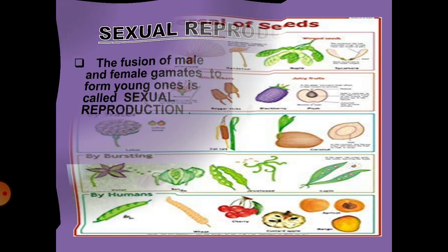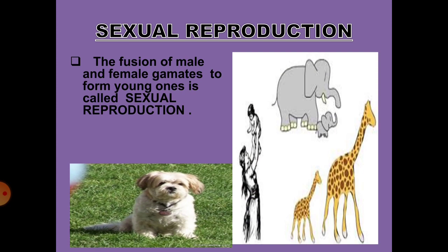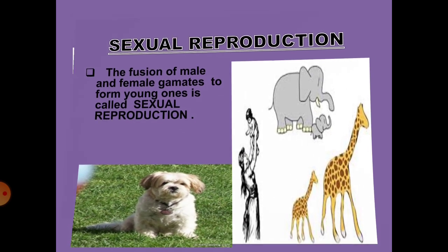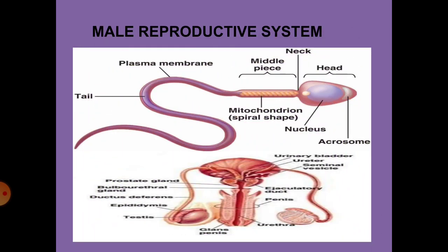Now let us move on to the next one, the sexual reproduction in humans. As we have already known, the fusion of male and female gametes to form young ones is called sexual reproduction. Here the sexual reproduction of human beings involves what? Primary sex organs as well as secondary sex organs. Now the primary sexual organs are nothing but the male and the female reproductive organs. That is, the primary sexual organs are responsible for the production of gametes and the sex hormones. They are present by birth itself.